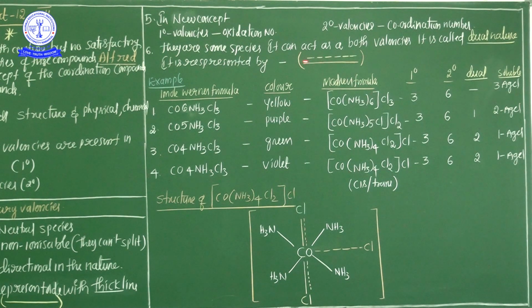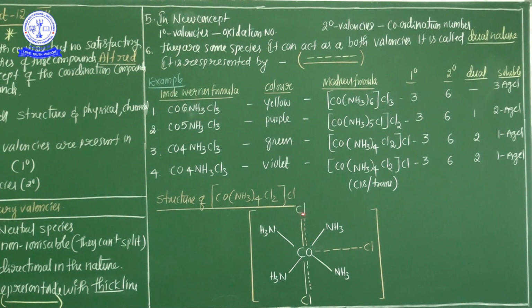I already explained clearly that if any species acts as both primary and secondary valency, it is represented by both dotted lines and thick lines. So here this chlorine and this chlorine, both of them act with both behaviors, 1 degree valency and 2 degree valency. But the chlorine outside has only a single dotted line, because it acts as only a primary valency. In this example this chlorine is a primary valency. The 4 NH3 along with the 2 chlorines act as 2 degree valencies, and that is nothing but secondary valency.